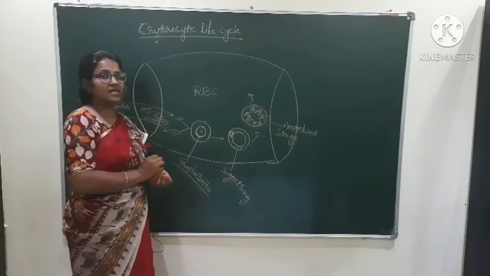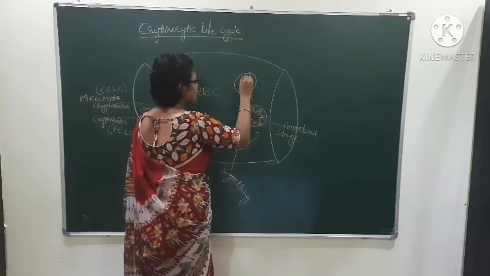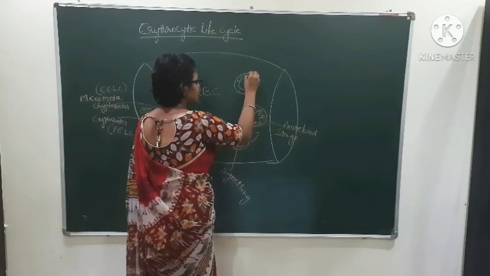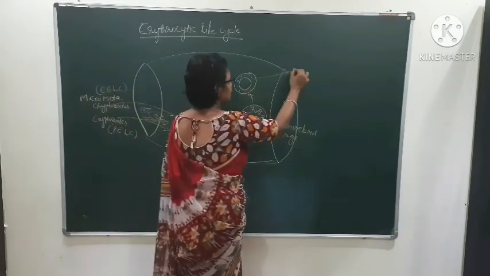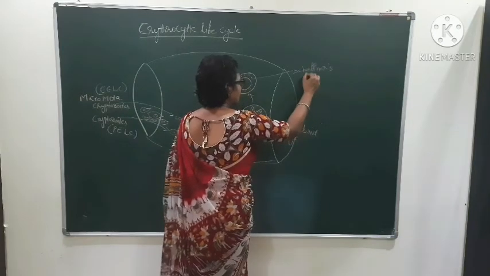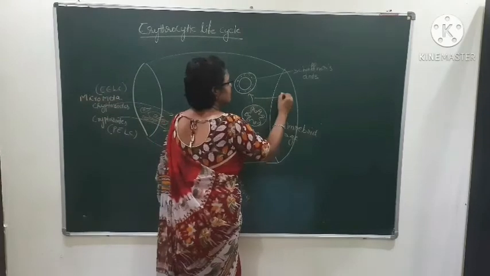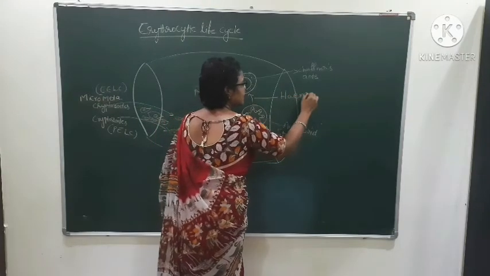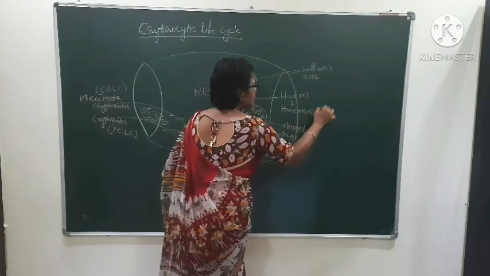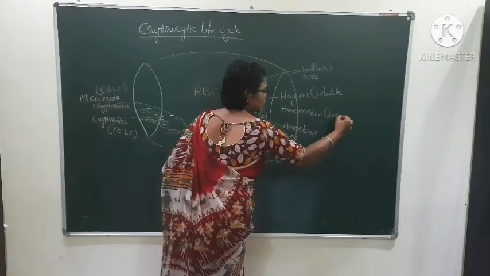During this process, red dots appear in the RBC of human beings. They are called Schuffner's dots. During this process, the soluble heme is converted into insoluble hemozoin.